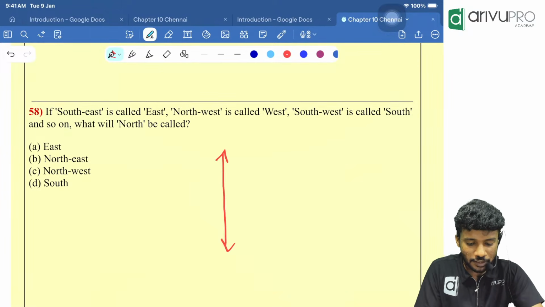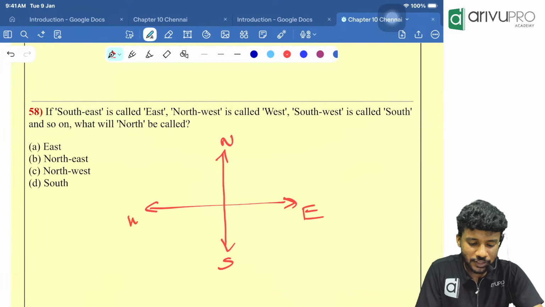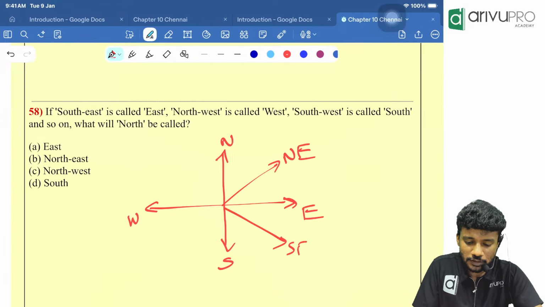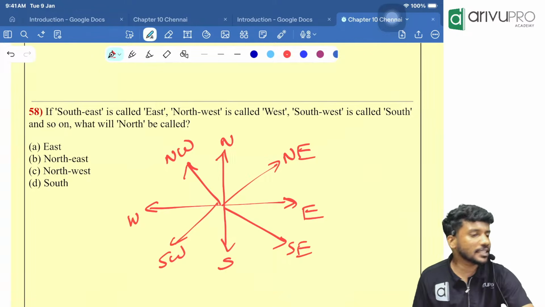You will just draw the normal picture. North is there, south is there. Who is here? East is here. Who is here? West is here. Then who is here? Northeast is there. Who is there? Southeast is there. Who is there? Southwest is there. Who is there? Northwest is there. Likewise, you will draw the basic picture.